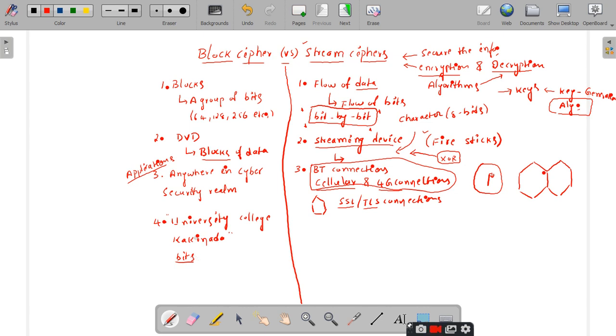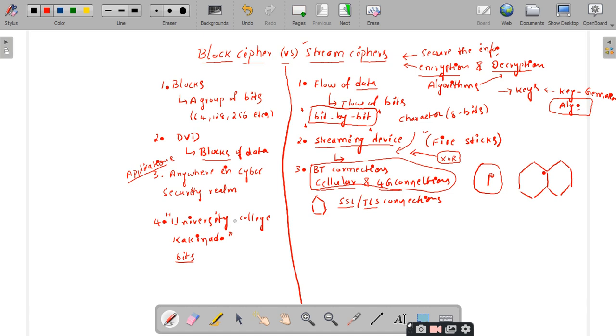So can anybody tell me how many bits I will get from this "University College Kakinada"? Forget about the double quotations. How many bits are there in this particular thing? Any idea?